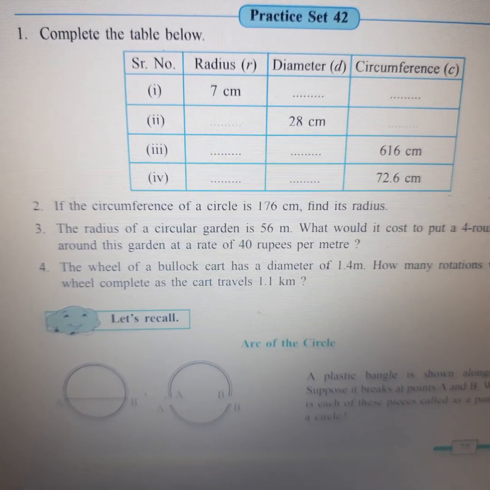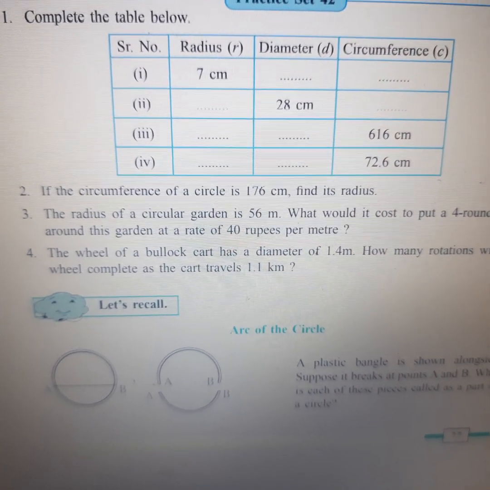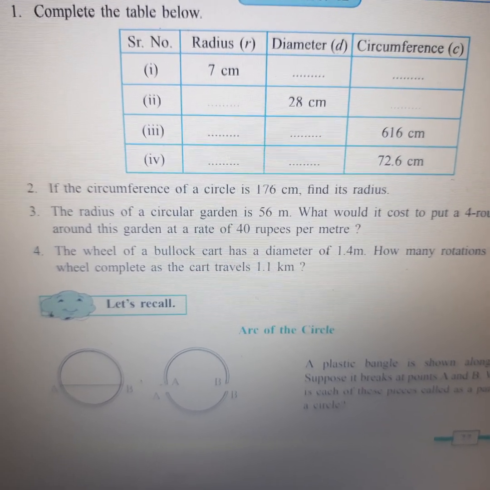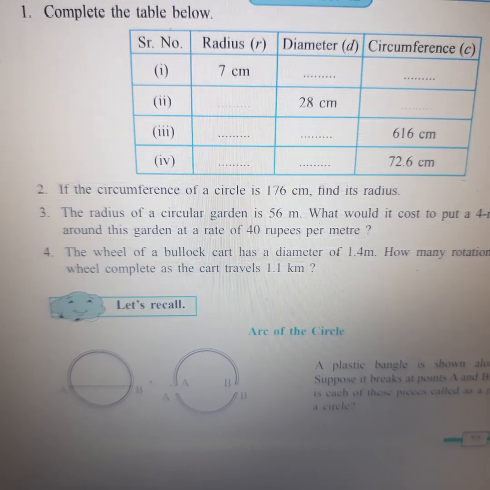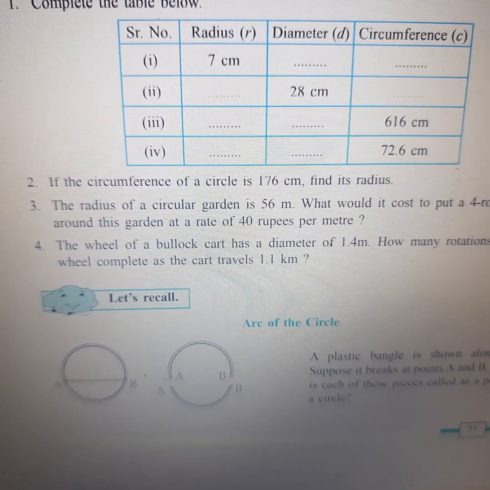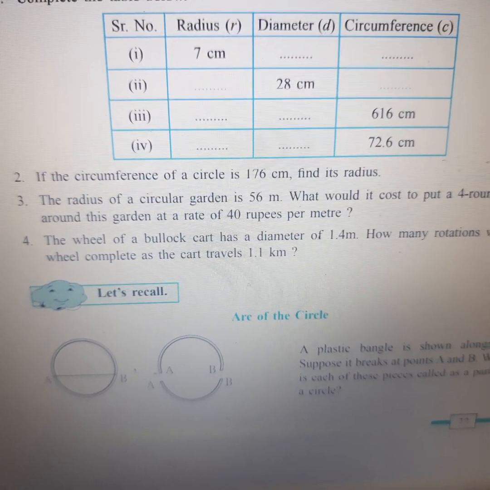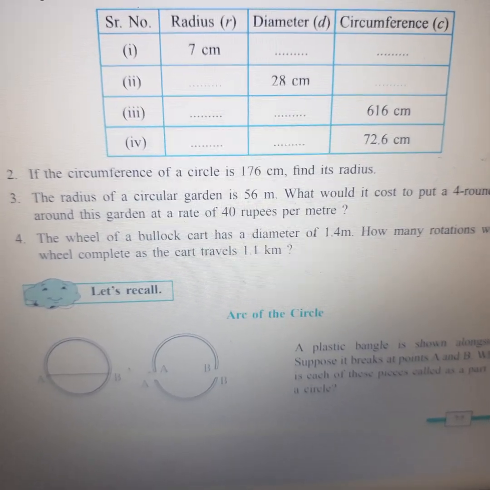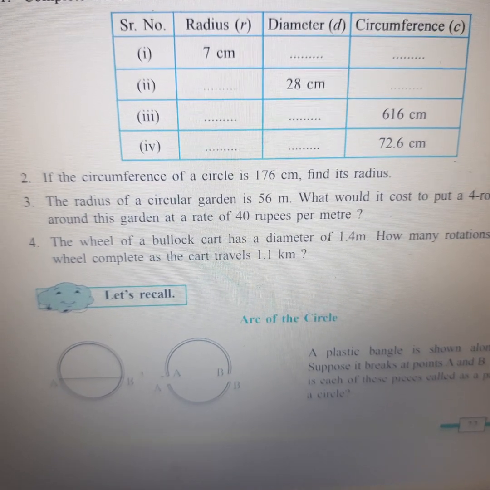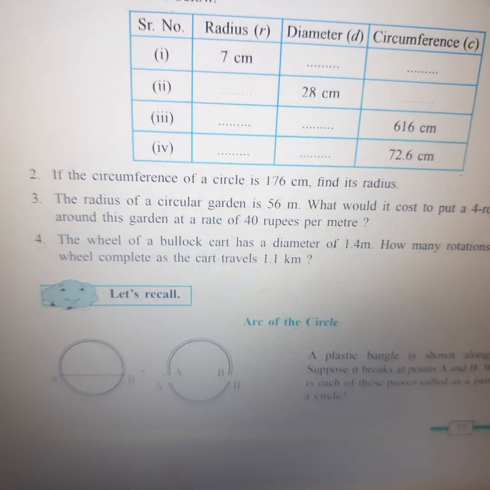What would it cost to put a fence all around this garden at a rate of 40 rupees per meter? The garden is circular and the radius is 56 meter. They are asking us to put a fence around this garden and which is costing 40 rupees per meter. So let's find out.